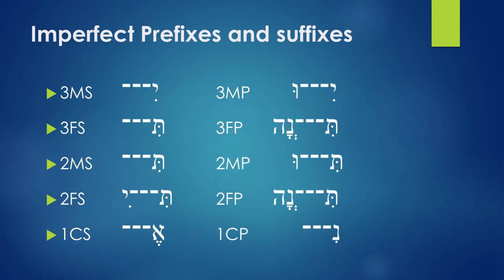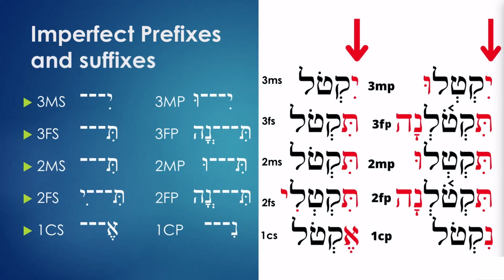Let's look at how to add these prefixes to the verbs. On the left you have the prefixes, and on the right you have examples of how to add them. Before I go through the chart, let me go through the hints again. The middle ones all start with the prefix T: T, T, T, T, T, T. That's one key.